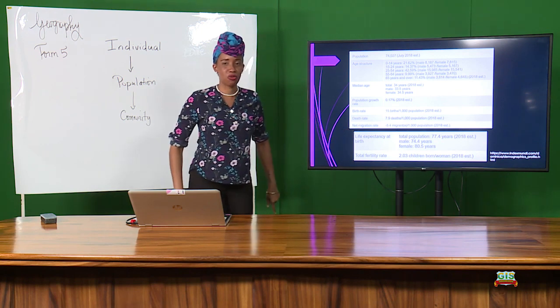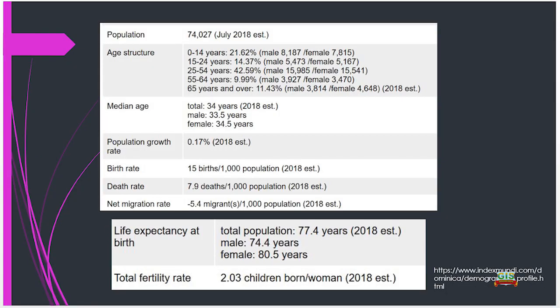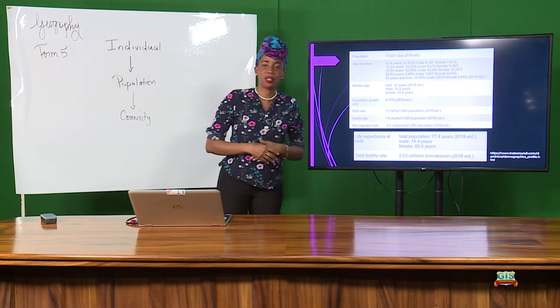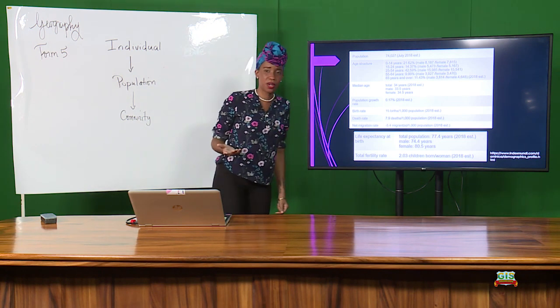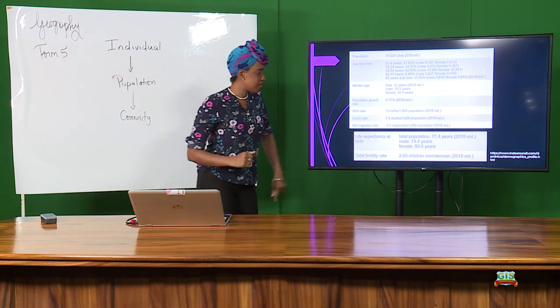Our migration rate shows a negative 5.4 per 1,000. Negative means they are moving out. If we had a plus sign or a positive number, it means that we would have 5 people per 1,000 coming into Dominica. But unfortunately for us, negative 5.4 means that we have about 5 people leaving Dominica, as in departing Dominica, of every 1,000. All right, so we're experiencing a lot of migration. Life expectancy at birth.